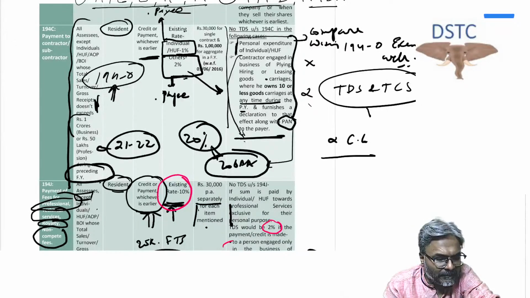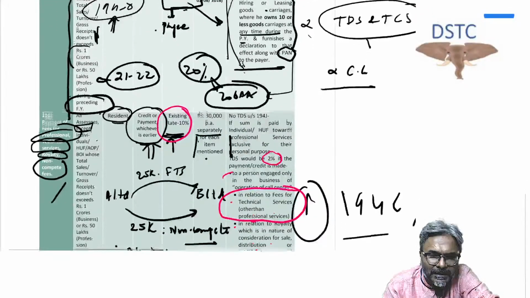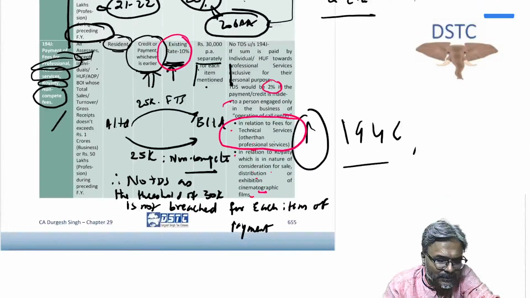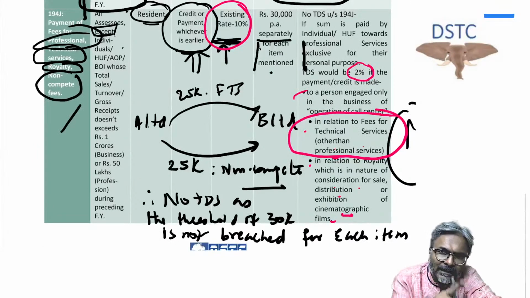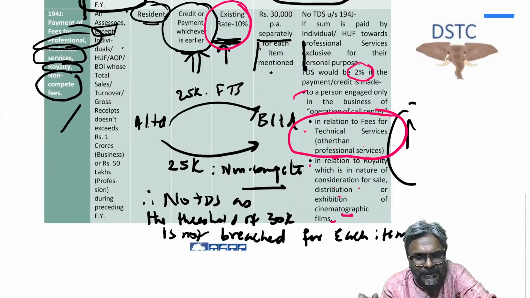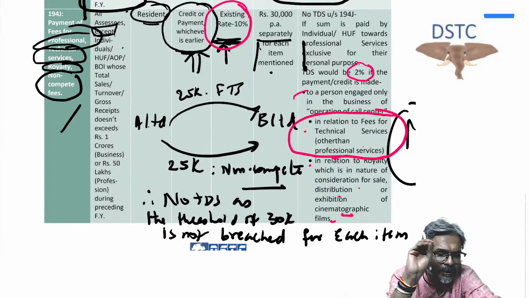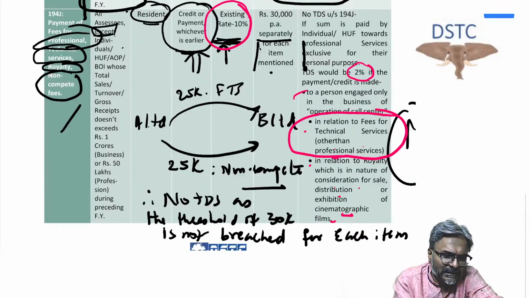The other one students you should keep in mind in this context: instead of PAN, if he furnishes Aadhaar, will that be considered sufficient compliance? To that the answer is yes. Aadhaar will be sufficient compliance and he will continue to get the exemption. So wherever there is a requirement to furnish the PAN, if the Aadhaar has been given instead, it will be considered sufficient compliance.